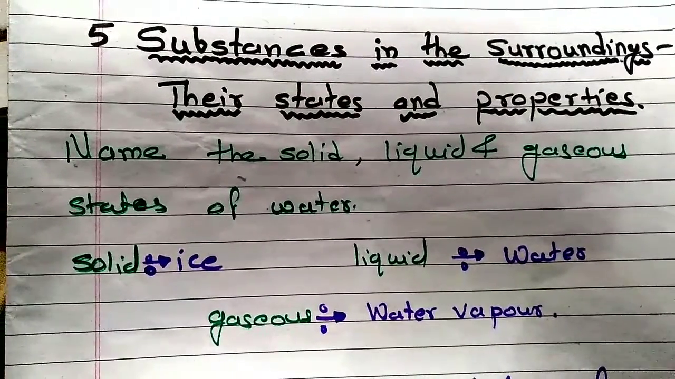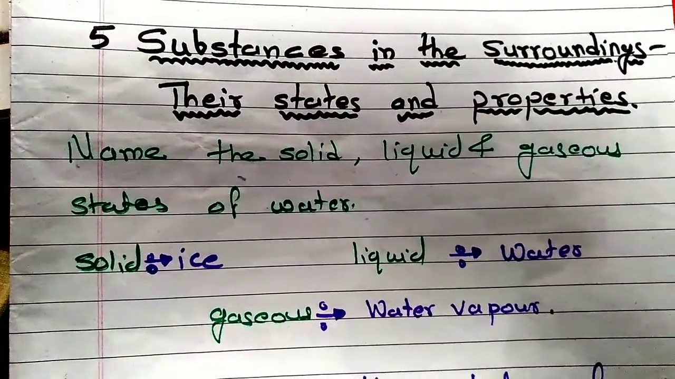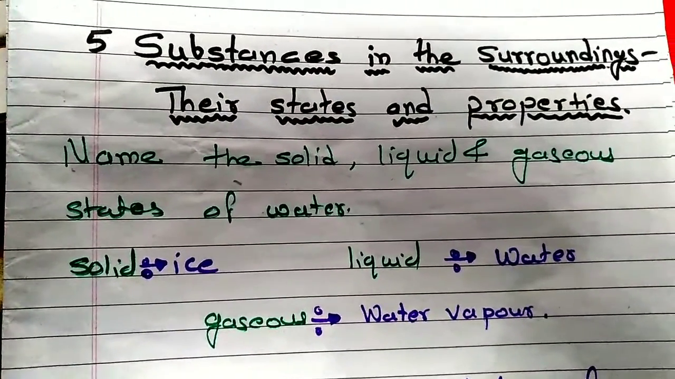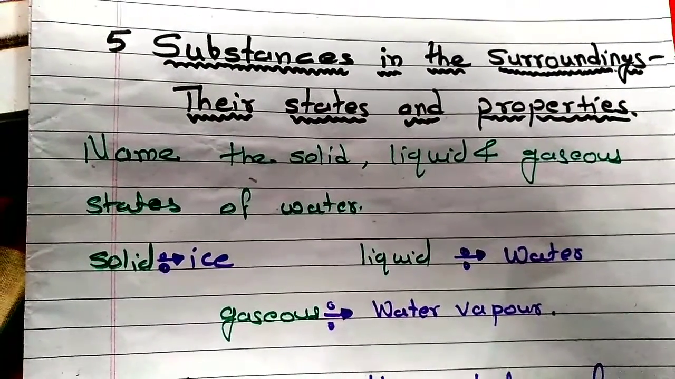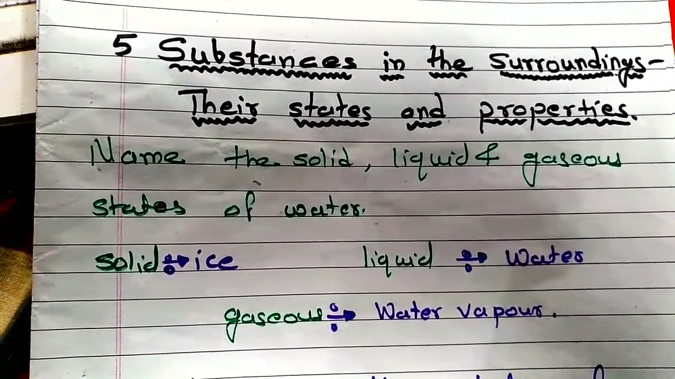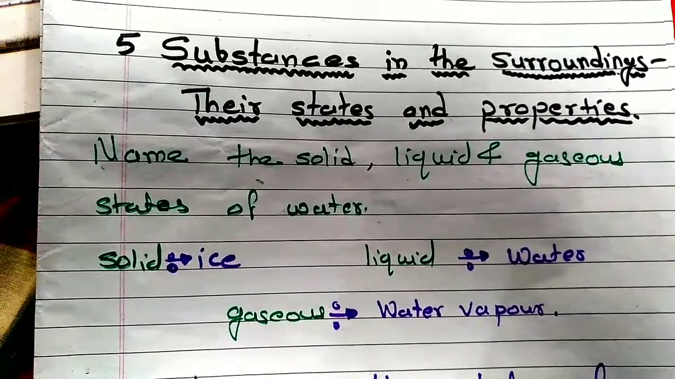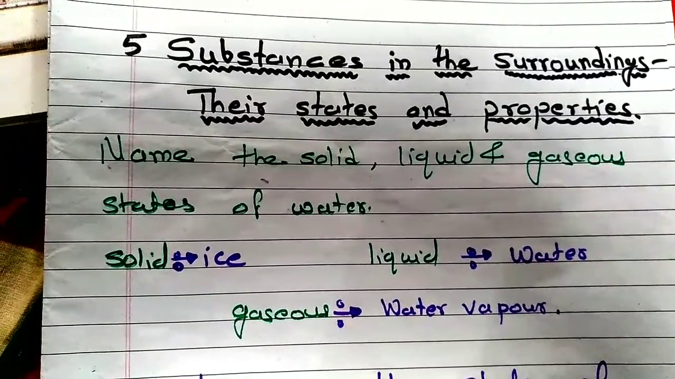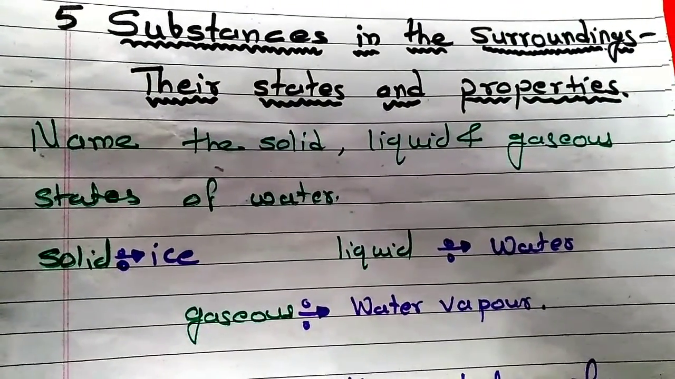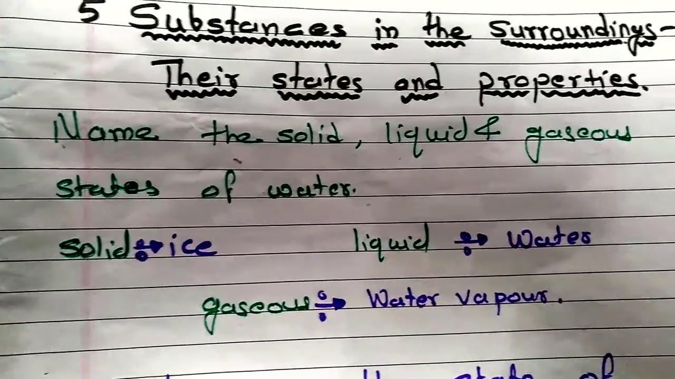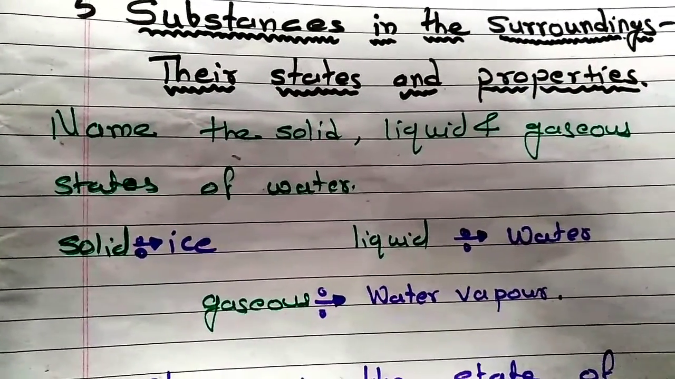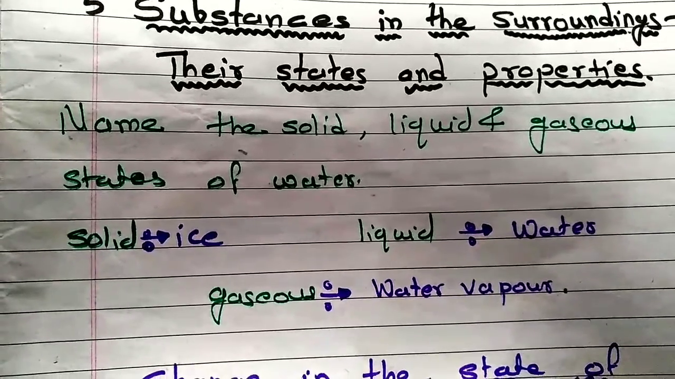The first question at the starting of the lesson is asked like this. Name the solid, liquid and gaseous states of water. The solid state of water is ice. Liquid state is water. While the gaseous state of water is called water vapor at normal temperature. But when the water is very hot, at that time these water vapors are called steam.